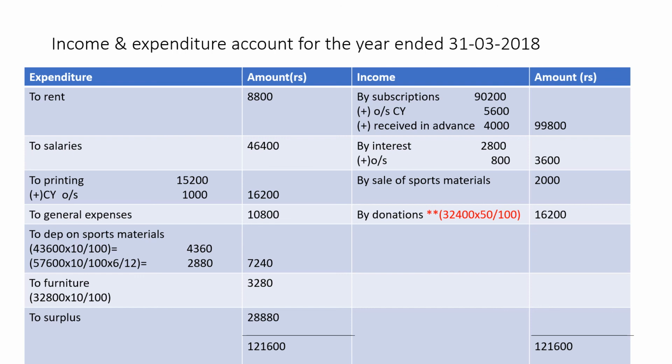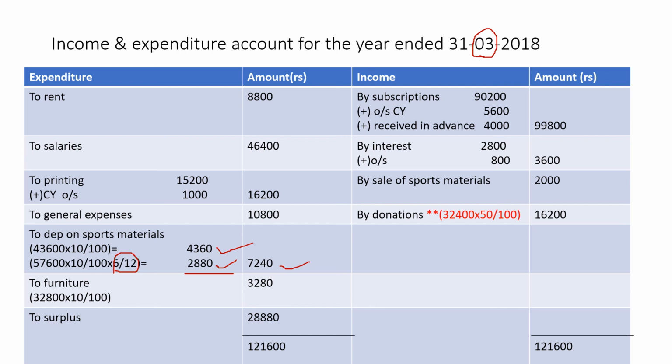Check that. On 43,600 we have charged the full 10%, because it is used for the full year. The other, additional sports material, was purchased on 1/10/2017. On 57,600, 10% into 6/12. Why? Because it is purchased on 1/10/2017. So 10, 11, 12 and 1, 2, 3. Up to 31/3/2018 it is 6 months. That is why 6/12. So total depreciation is 7,240 in the outer column.